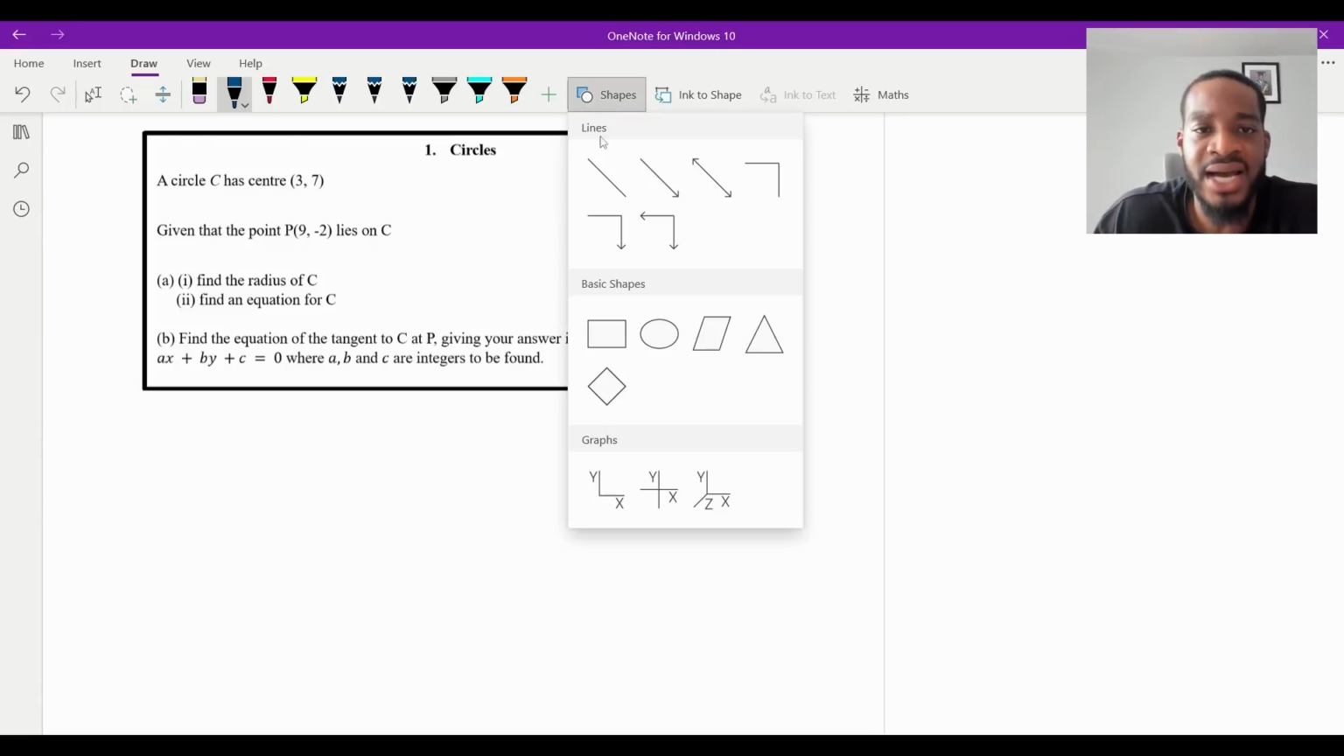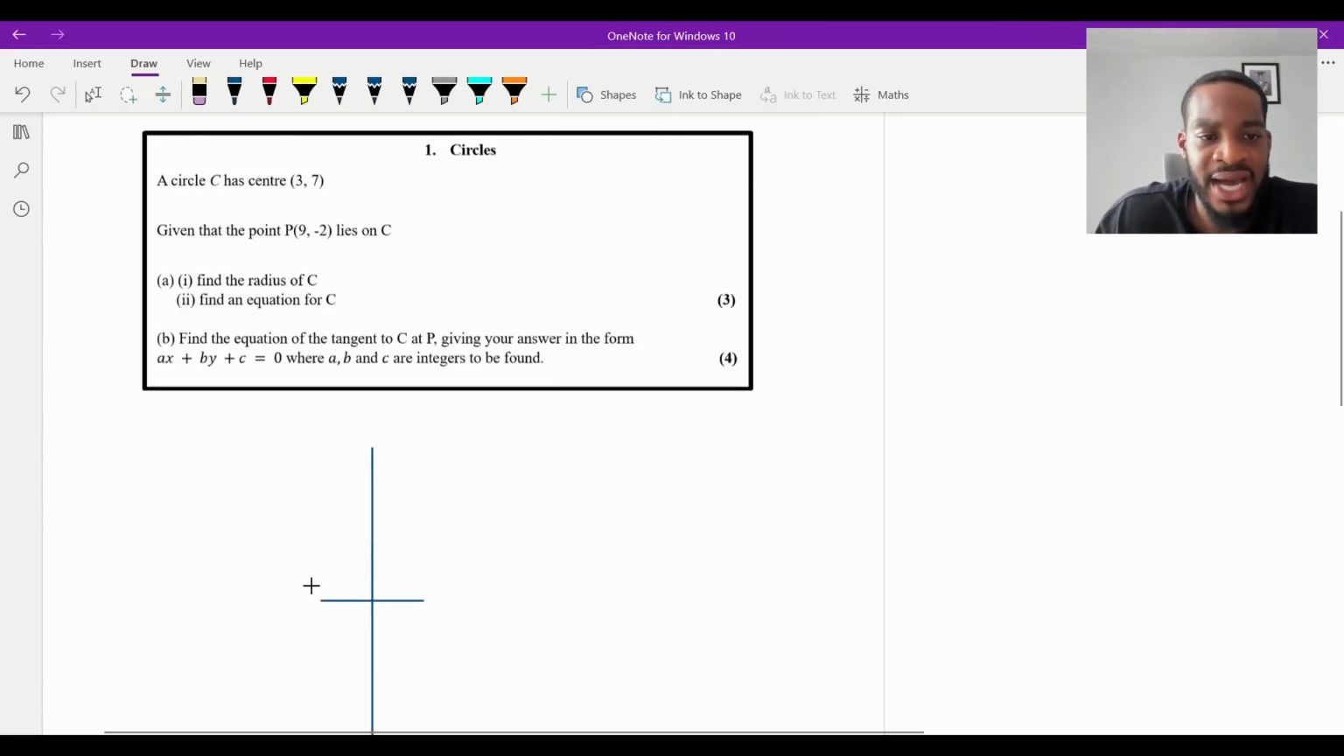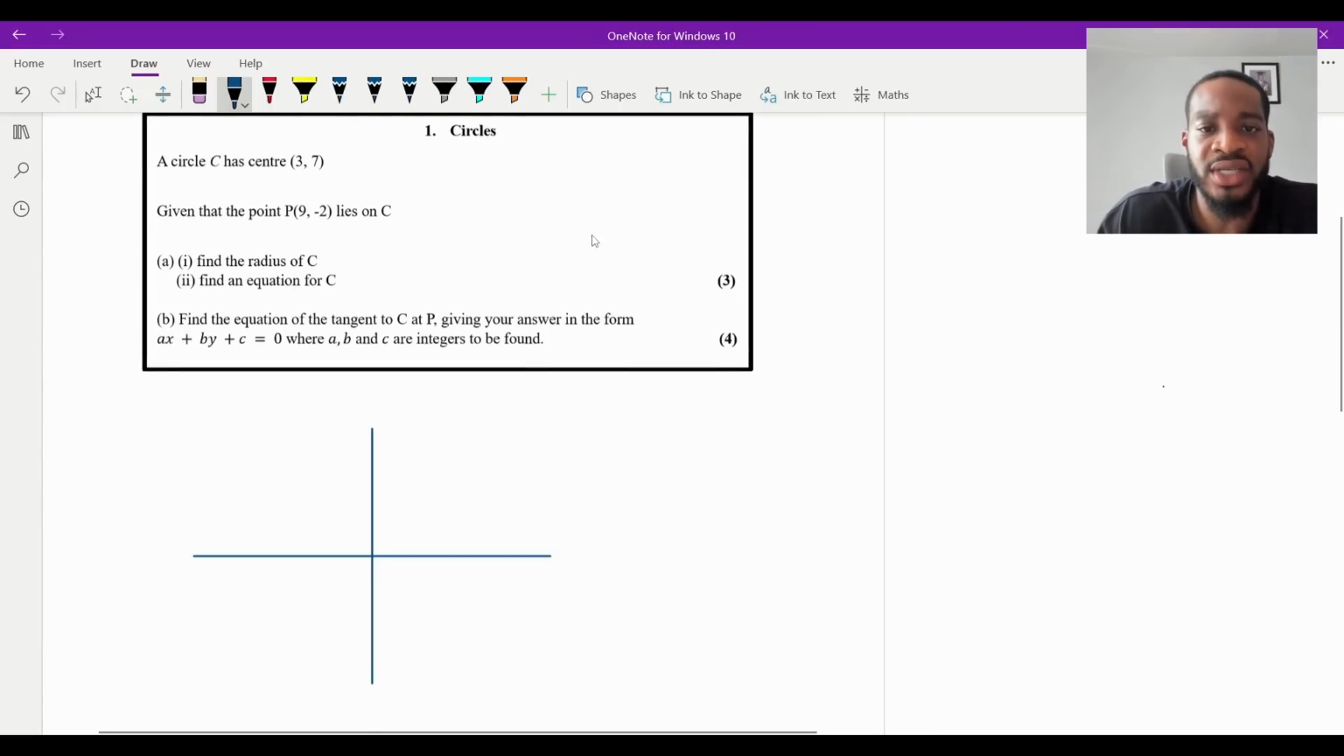So I'm going to get an axis going. I'm just going to draw an axis like this, and we're going to use this for our question. So we've got part A. The center is (3, 7). So let's just say 3 is there. Let's say 7 is there. This is the center of the circle.